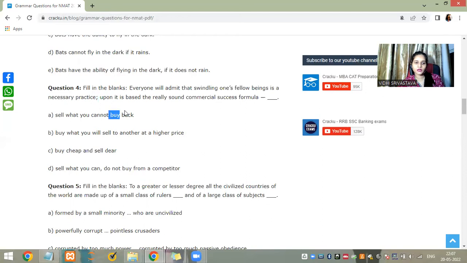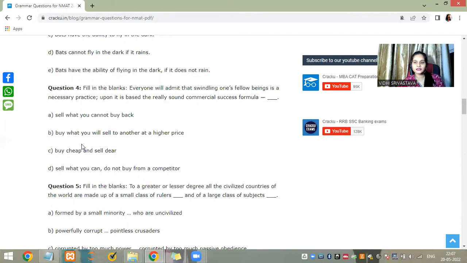Sell what you cannot buy back. Buy what you will sell to another at a higher price. Buy cheap and sell dear. Sell what you can. Do not buy from the competitor.